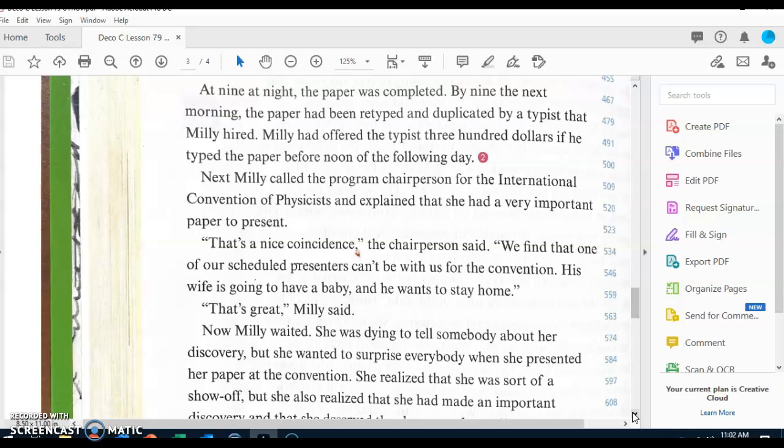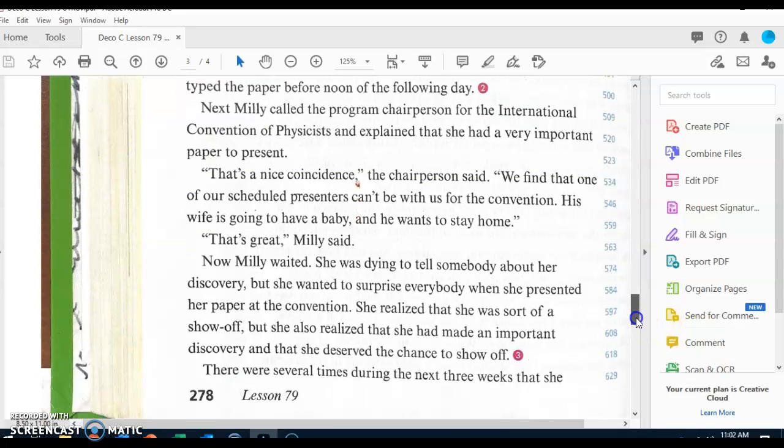Listen to question number 2. At what time did Millie complete the paper? Millie completed the paper at 9 o'clock. At what time was the paper typed and duplicated? The paper was typed and duplicated by 9 o'clock the next morning. Now, how much did Millie pay the typist to type the paper that soon? Millie paid the typist $300.